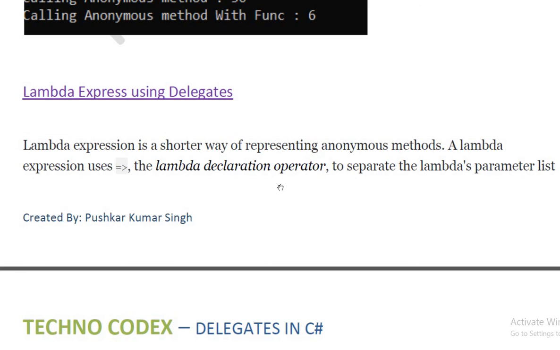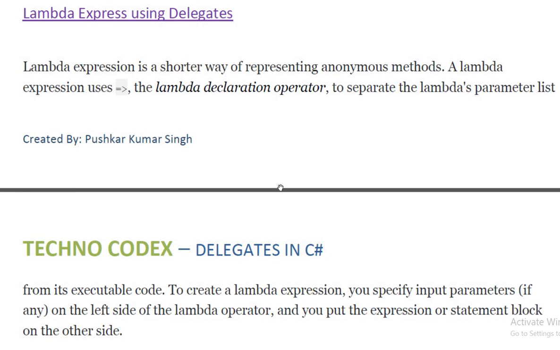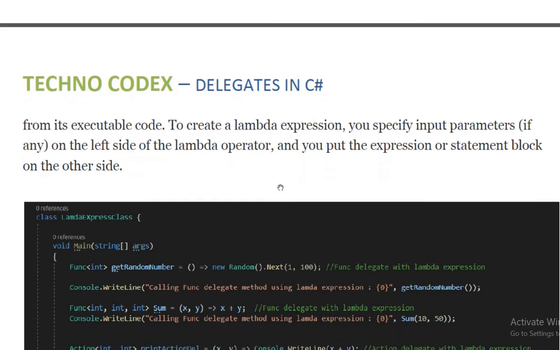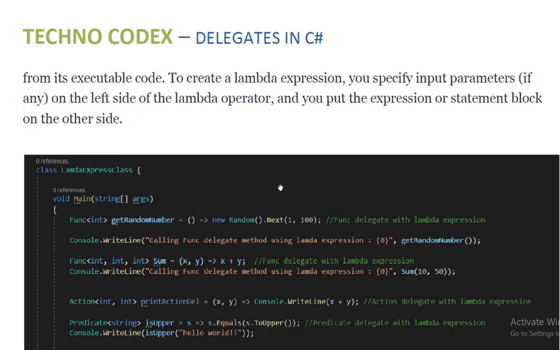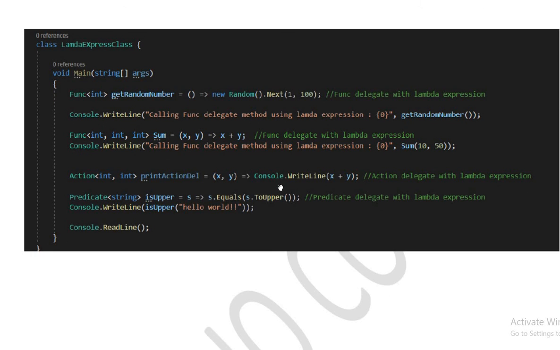Lambda expression using delegate. A lambda expression is a shorter way of expressing an anonymous method. A lambda expression uses the lambda operator to separate the lambda parameter list from its executable code. To create a lambda expression, you specify input parameters on the left side and put the expression or a statement block on the other side. Here you can see the example of a lambda expression.